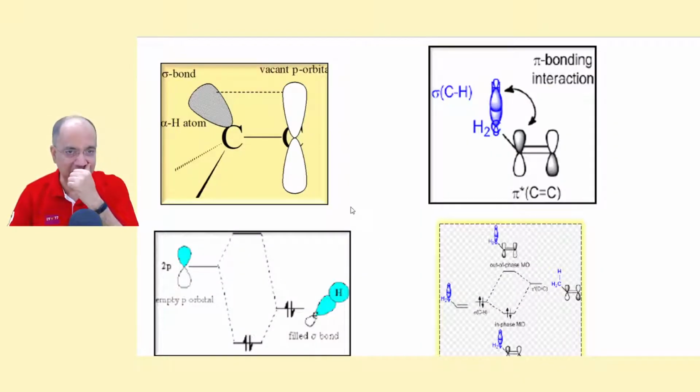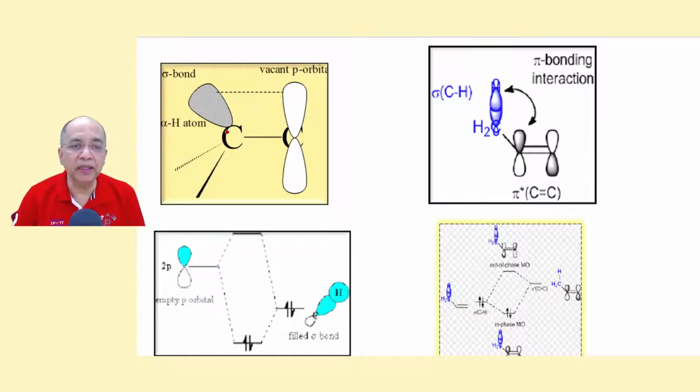Now have a look. This is the case where the p orbital is empty, and this is a sigma bond. This bond is now nearly parallel in that particular conformation, and it can conjugate, it can overlap. This is the 2p orbital here, and this is a sigma bonding MO with two electrons.